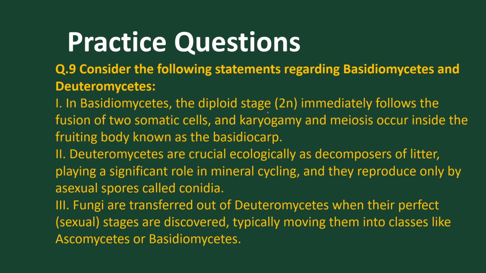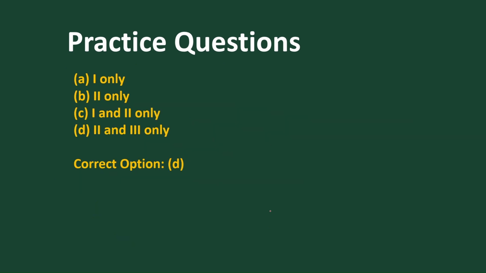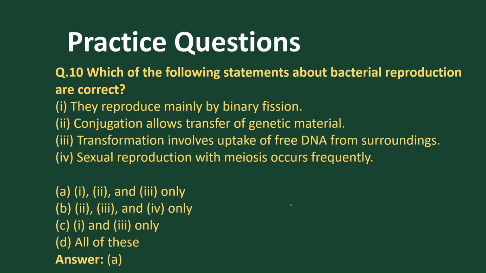Just go through it. Then the next question: consider the following statements regarding Basidiomycetes and Deuteromycetes. We haven't gone through the kingdom Fungi in detail, so it is learnable, but if you know, you can answer it. Basidiomycetes are diploid, and so on. Deuteromycetes are crucial ecological decomposers of litter, playing a significant role in mineral cycling. Okay, we'll discuss this in the kingdom Fungi details, and you will be able to answer all these questions.